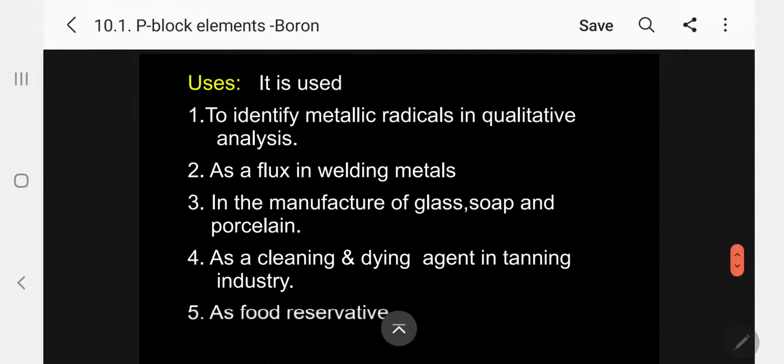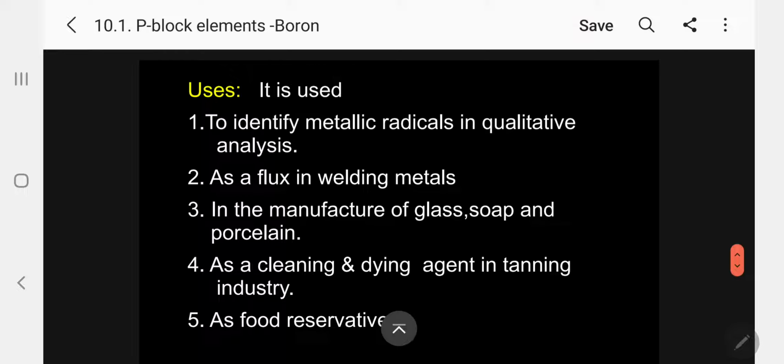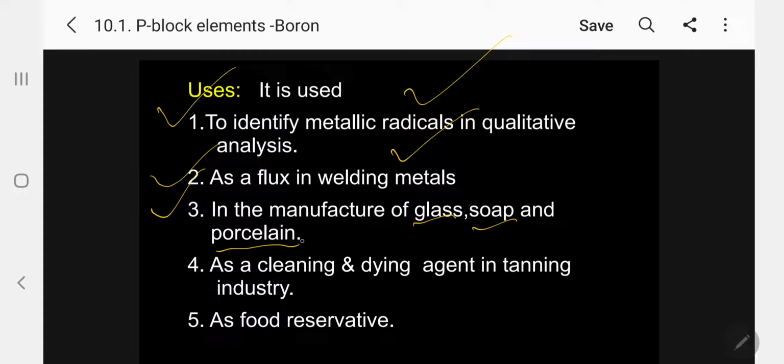Uses. It is used to identify metallic radicals. I have already given the list, in qualitative analysis. As a flux in welding metals, it is used. It is used in the manufacture of glass, soap and porcelain plates.